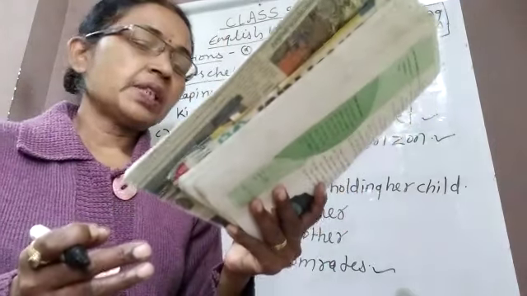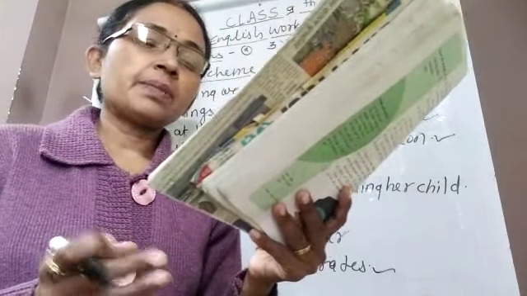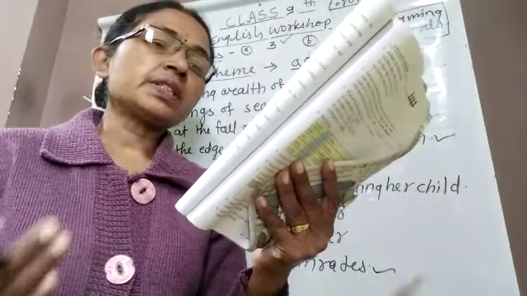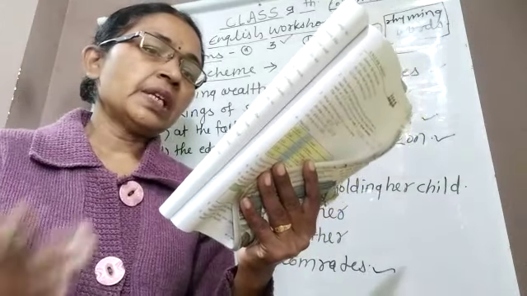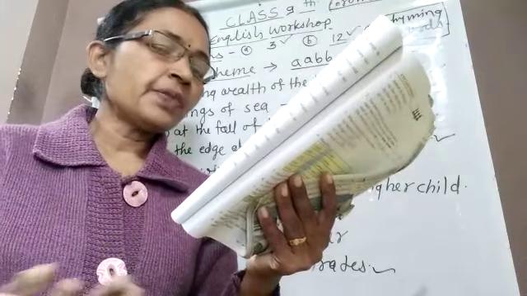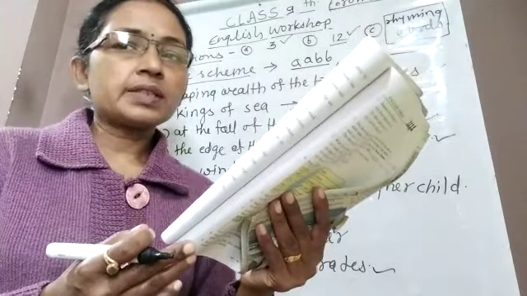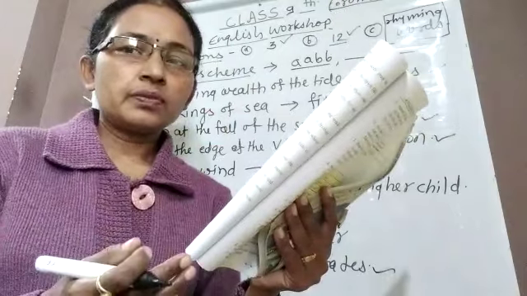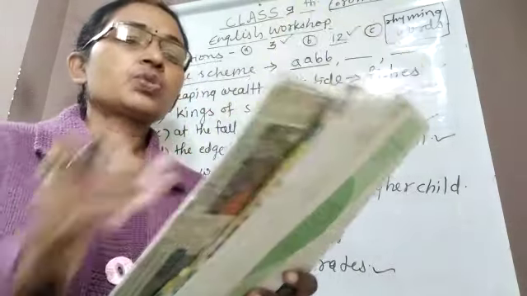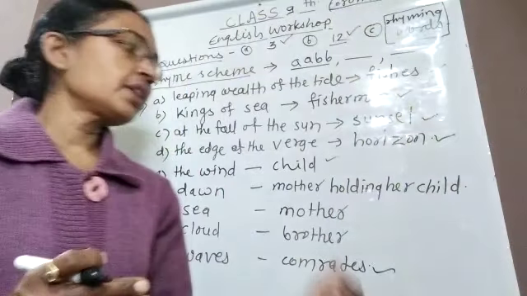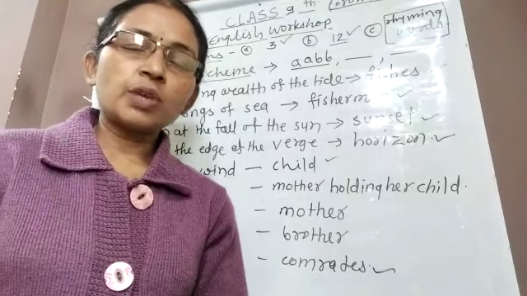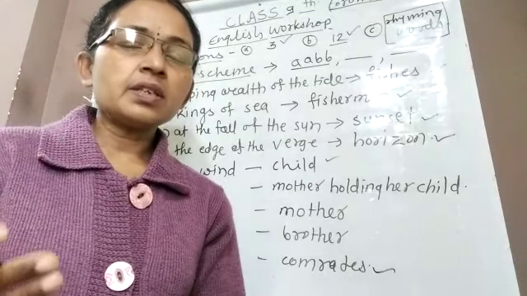Now, point number 7. In the last stanza, 2 lines refer to the landscape and 2 lines refer to the seascape. In the last stanza, the first line refers to the landscape. The second and third lines refer to the seascape, and the last line refers to the landscape. So first and fourth for the landscape and second and third for the seascape. Is it clear? So today we have completed our English workshop of the poem Coromandel Fisher. We will stop here, and tomorrow we will take the next lesson, The Fall of Troy.